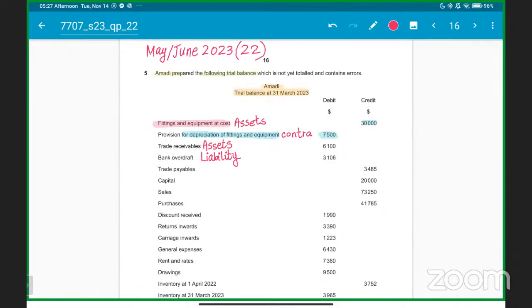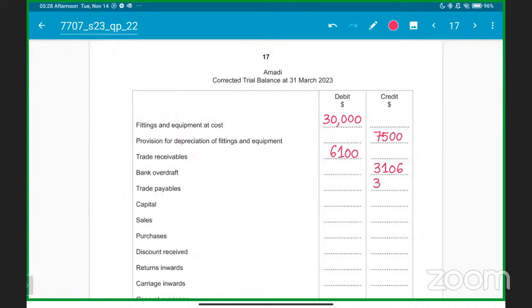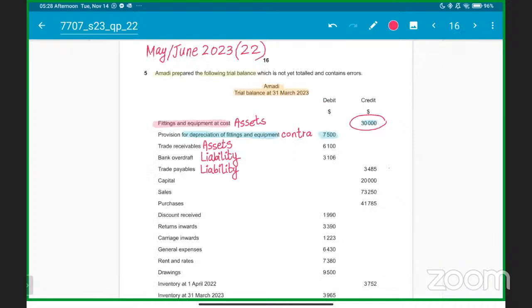Got this clear, students? Then trade payables is correctly mentioned because trade payable is a liability, sir. So trade payables is how much you have to pay your suppliers. Trade payables is how much you have to pay to your suppliers, or we can say suppliers and creditors. Okay, so 3485 is already written in the correct place, on the credit side, so there will be no marks for it. Make sure that you get marks for whatever is written wrong. Okay, everyone getting it? Clear? For whatever is written in the correct place, there will be no mark.